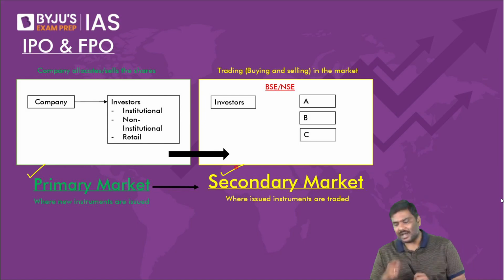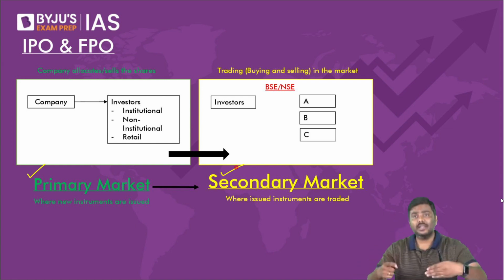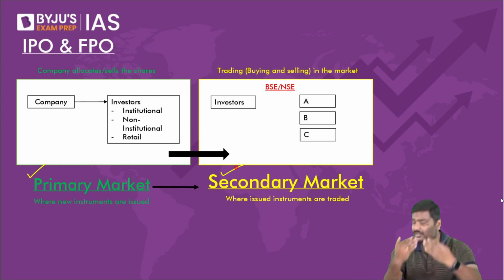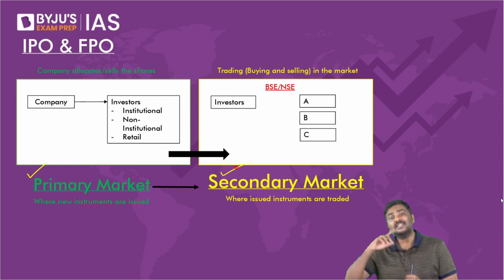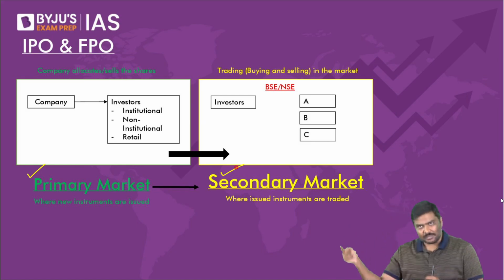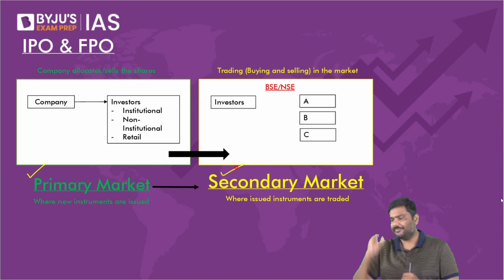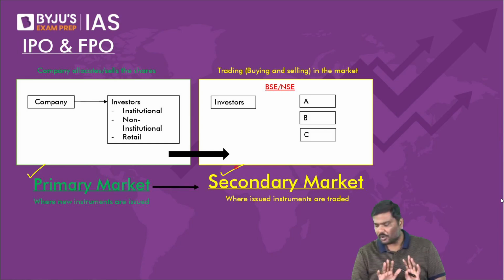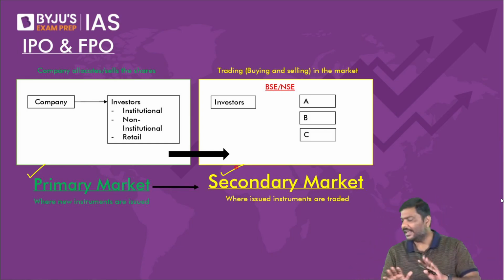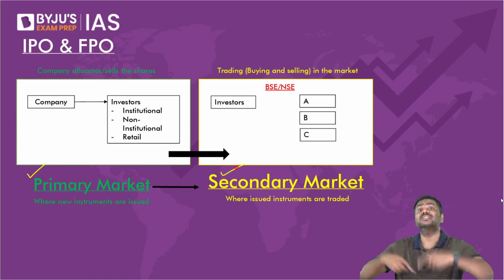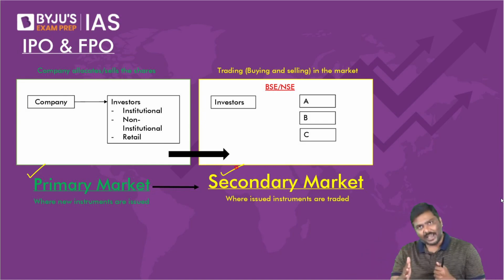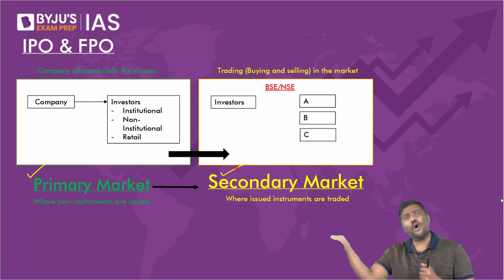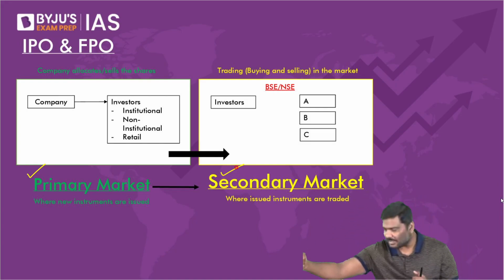Primary market is a market where the new instruments are issued for the first time. Whereas a secondary market is a market where the instruments which are already issued are traded. Are all of you okay with the idea of primary and secondary? Primary means new instruments will be issued for the first time, whereas secondary means the instruments which are already there will be traded in the market.